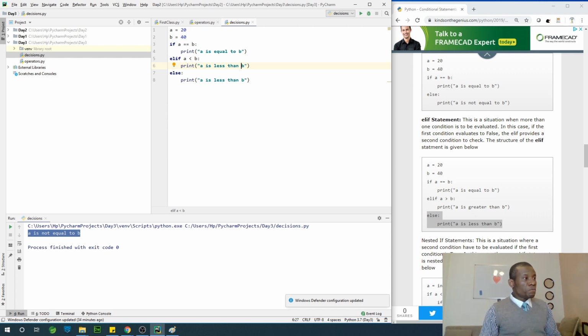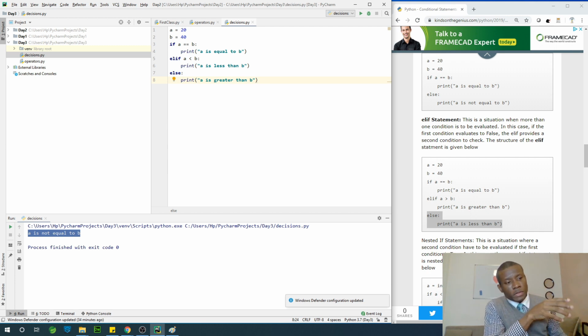Then we can actually put, say, elif A is greater than B at this point. But that is the only condition left. Whether A is equal to B or A is less than B or A is greater than B. So even if you don't put elif A is greater than B, the system is also going to respond by printing the last statement. All right, so this is how it works.